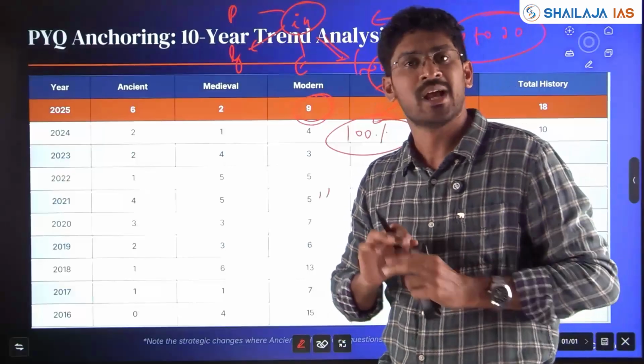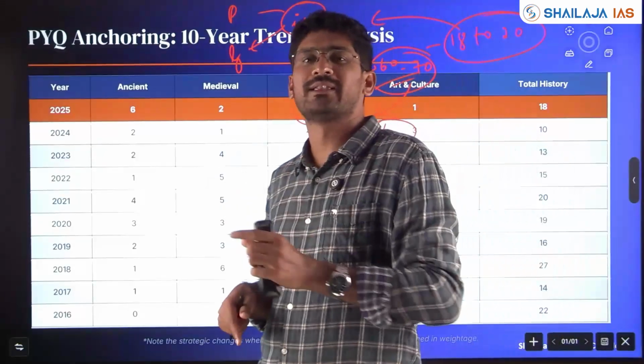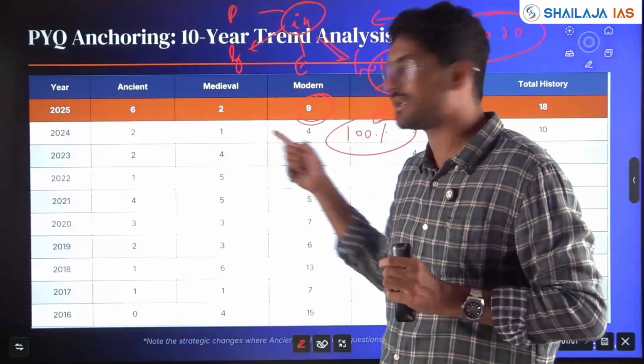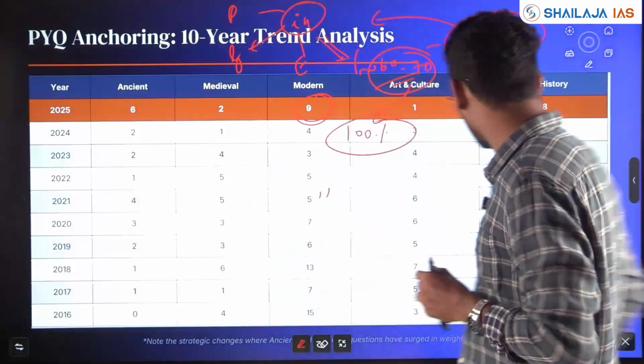Don't run behind vast books, vast subjects, but make sure you study themes properly, maintain a book, understand how questions have been set, how it has evolved, and prepare and answer accordingly.